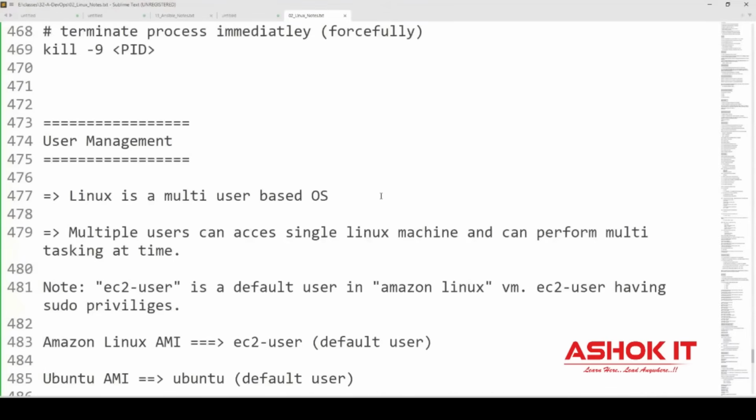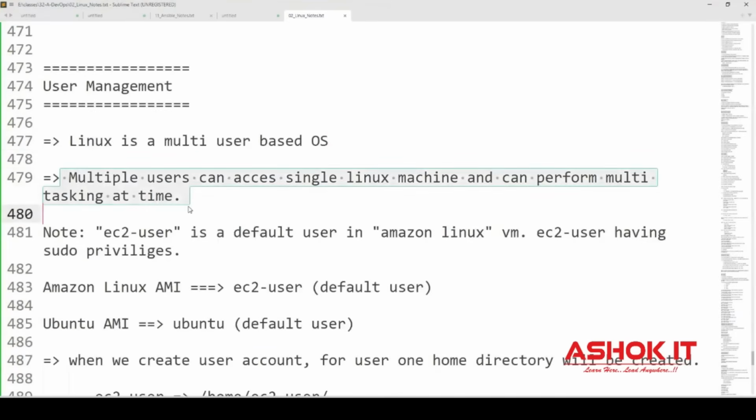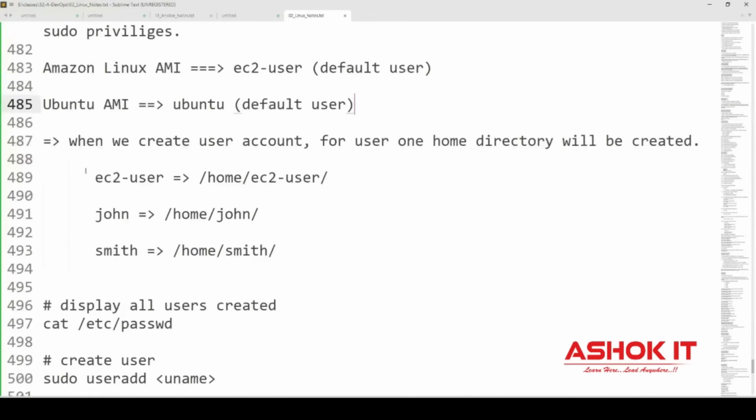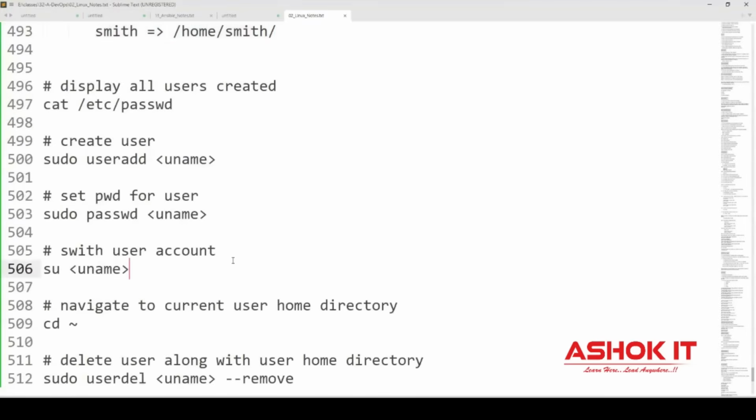Linux is a multi-user based operating system. Multiple users can access our Linux machine at a time and can perform multitasking. When we create a Linux machine with Amazon Linux, by default the EC2 user account is available. If you create an Ubuntu machine, Ubuntu will be available as a default user. For every user, one home directory will be available. Before creating users, how do we see all the users available in this machine?